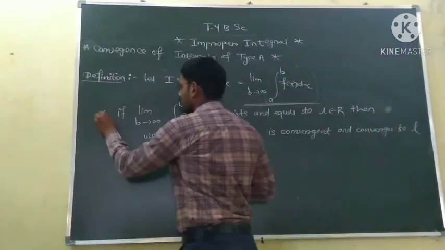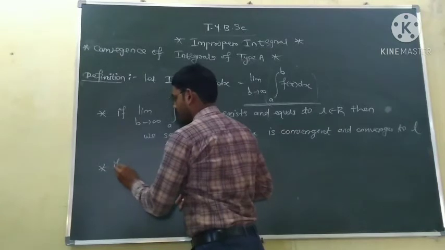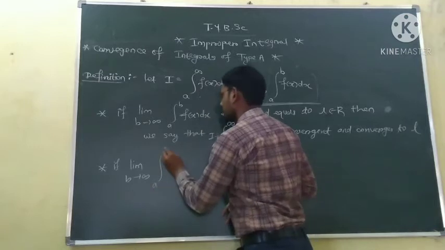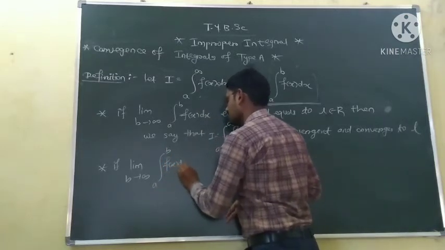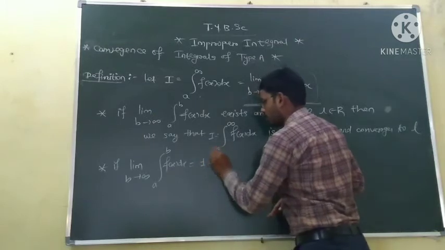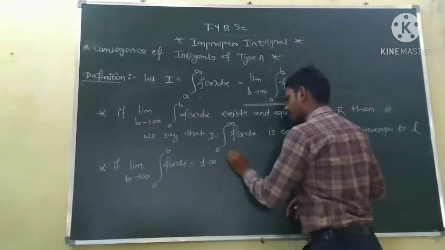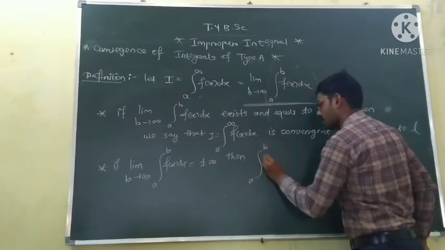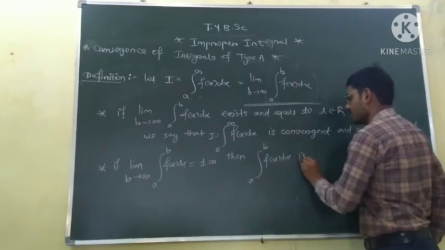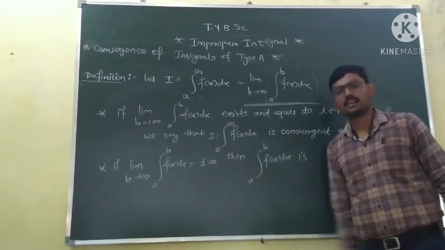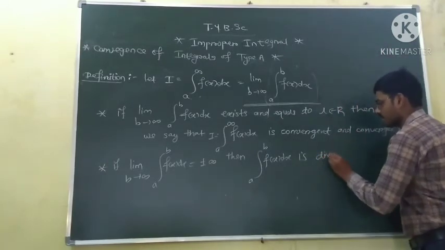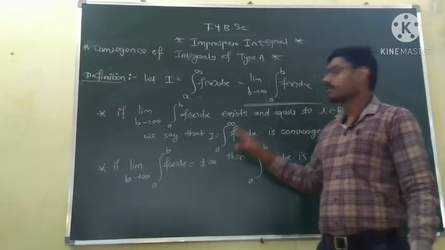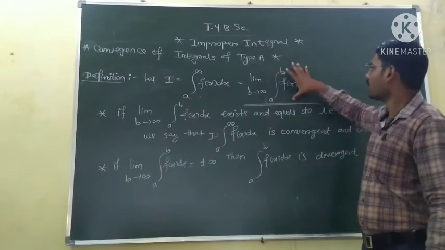And if this limit as b tends to infinity of the integral from a to b of the function is equal to plus or minus infinity, then our integral is said to be divergent. It diverges to plus or minus infinity. So our main task is to find the limit of this part.